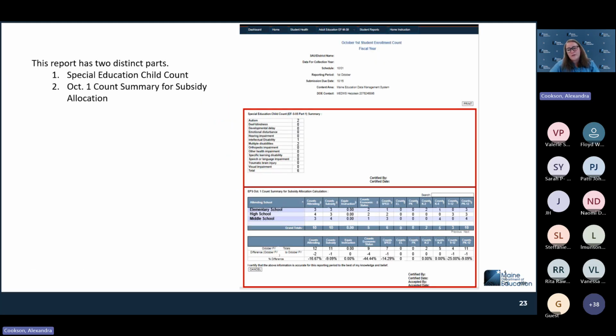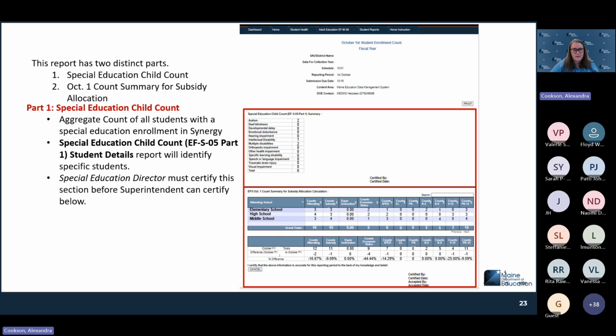So we can see here, there are two sections of this report. The top section is the special education child count. This is an aggregate count of all of the students who are receiving special education services according to the data that's been entered into Synergy this school year. The special education child count, EFS 05 Part 1 details, that details report we saw on the previous screen and back on the reports screen, is going to give you the details of all of the students who make up these counts.